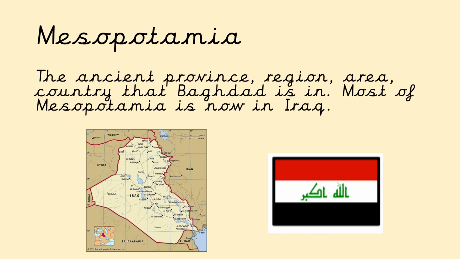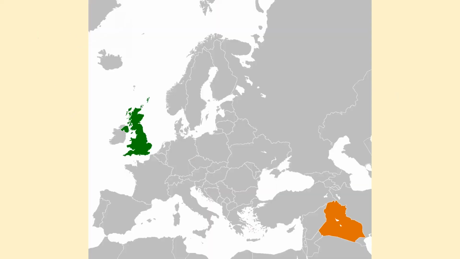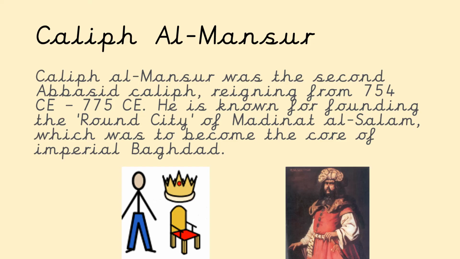Mesopotamia was the ancient province, region, area, and country that Baghdad is in. Most of Mesopotamia is now in Iraq. So this country doesn't exist anymore, but the area that it used to encompass includes Iraq. Here we can see it on a world map. Just look how far away it is from the UK. So past Italy, past Turkey is Iraq, which was the ancient province called Mesopotamia.